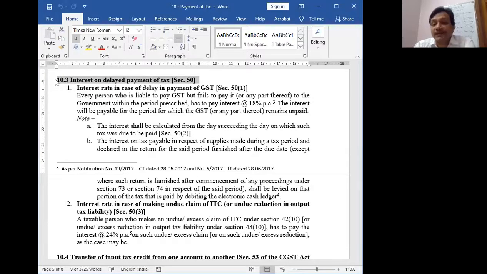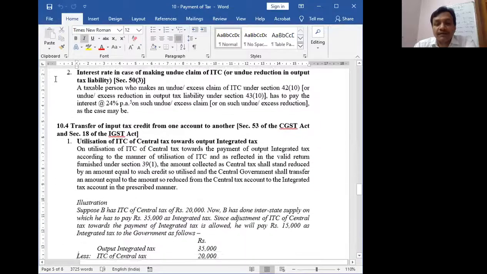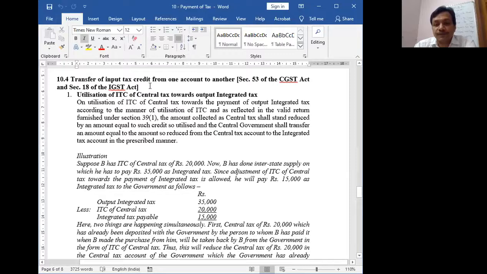Now, next section, the topic is still continuing payment of tax. Now, the next relevant section is what? Transferring ITCs. Section 53 of CGST and section 18 of IGST. Now, let me discuss this concept with you. The heading is, ignore the section numbers, you learn the heading: transfer of input tax credit from one account to another.